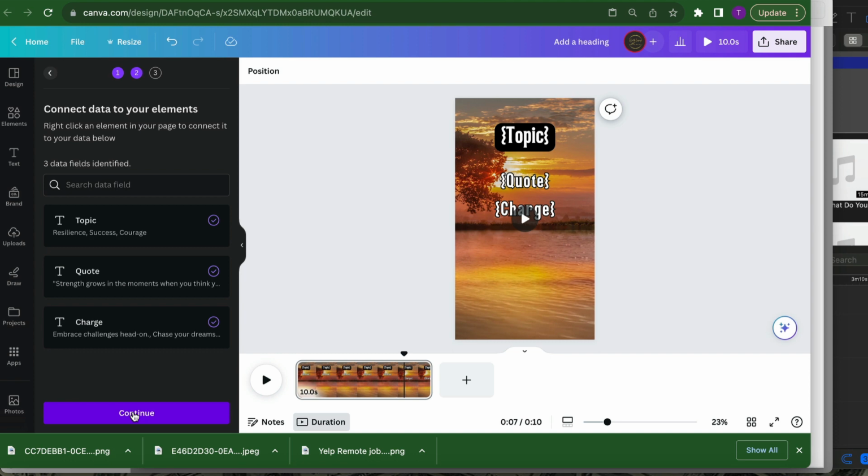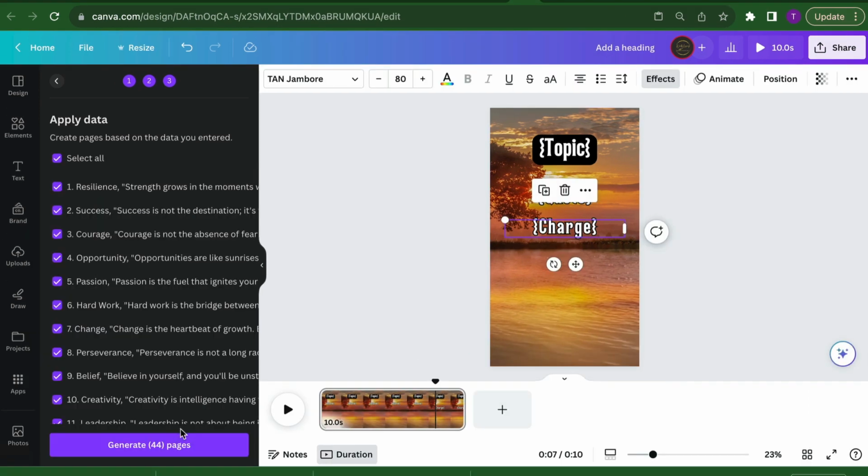We're going to hit continue, and once we hit continue, as you can see, I'm not sure why we have 44, but it should have been 50, but anyways, that's okay.